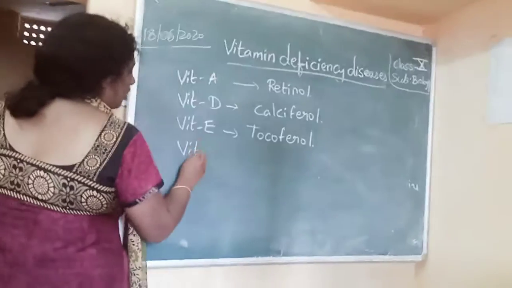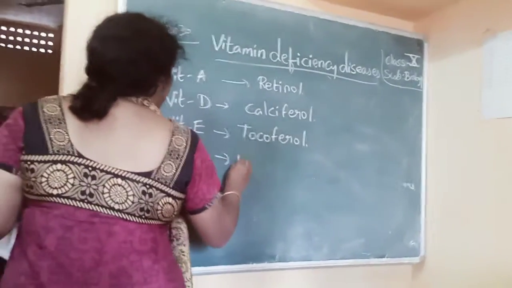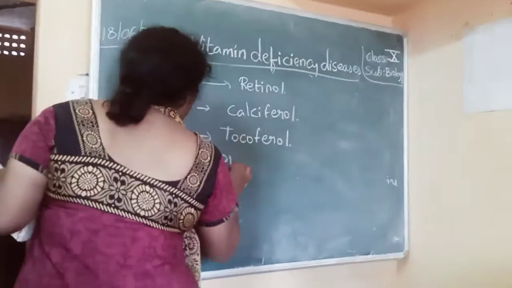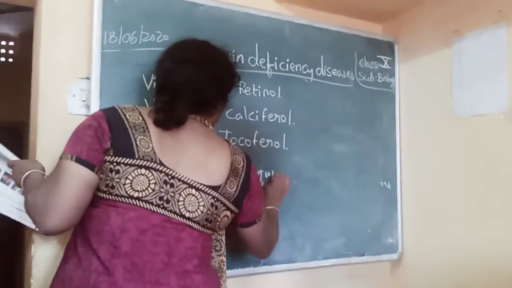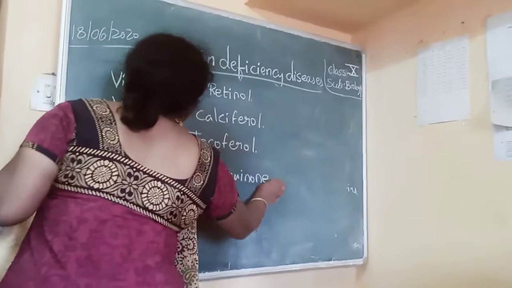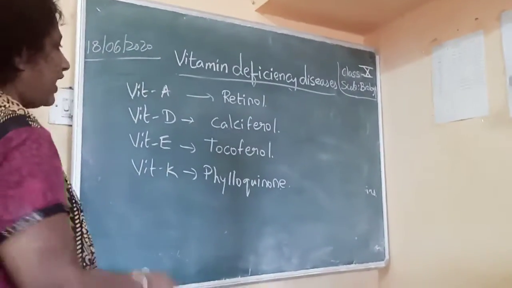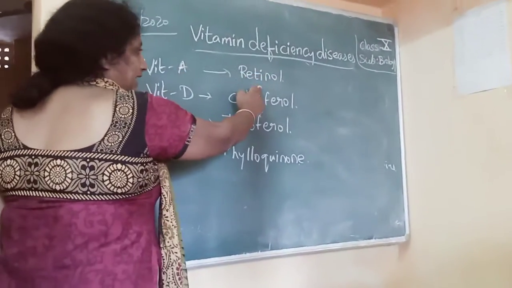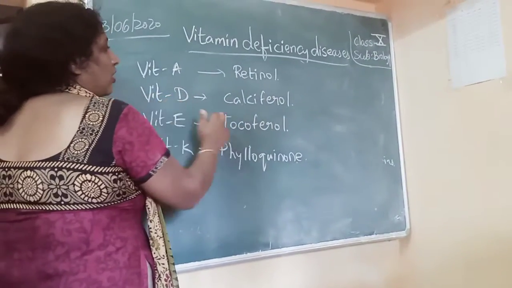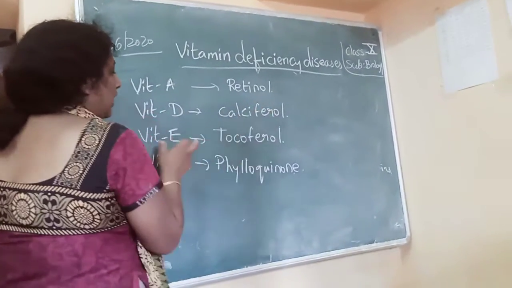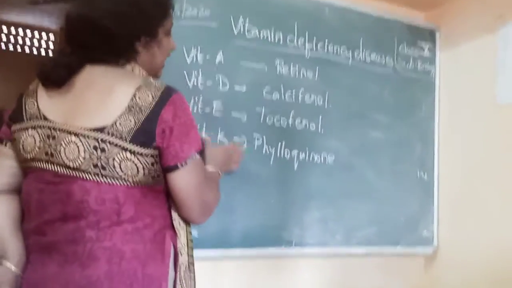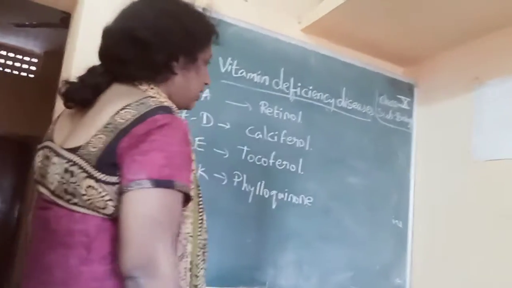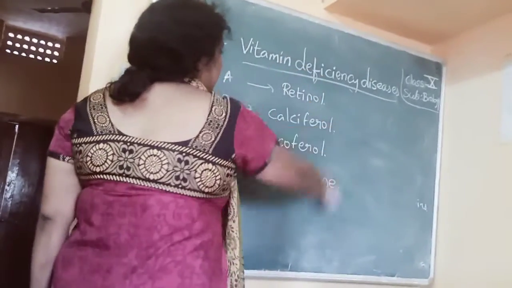Vitamin K is called phylloquinone. Okay, these are the names of the vitamins. So you should definitely remember these names.